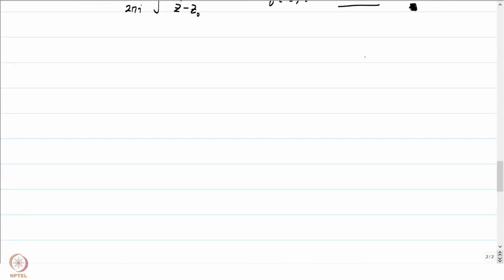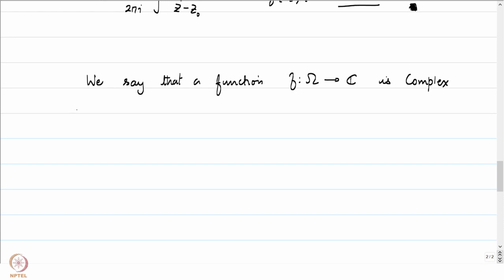So as noted in the beginning of the proof, Cauchy's integral formula many times forms that powerful tool with which we can conclude things about holomorphic functions using Cauchy's theorem. One such consequence is that holomorphic functions are complex analytic. Let me define what complex analytic is. It's like in the case of the real setting, we say that a function f from omega to C is complex analytic if it has a local power series expansion.